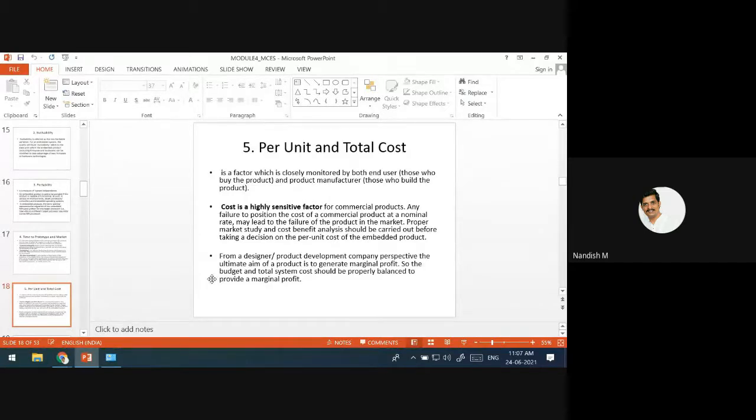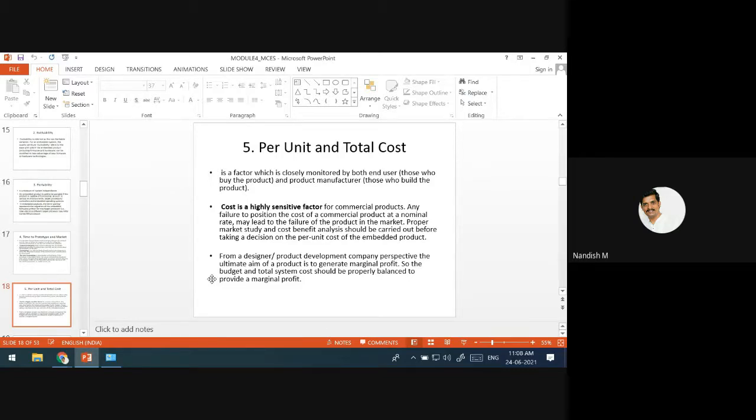That is why the cost should be minimum. We should not say less. The cost should be minimum, and also it should be a competitive price in the market. The cost is a factor that will be closely looked at by both the end user and the company side, because that is a highly sensitive factor. If another person gives the same product for a lesser price, 100% the user will go and purchase the other one which is of less price. That is why you have to carefully fix this cost factor for any embedded product that you are going to design.